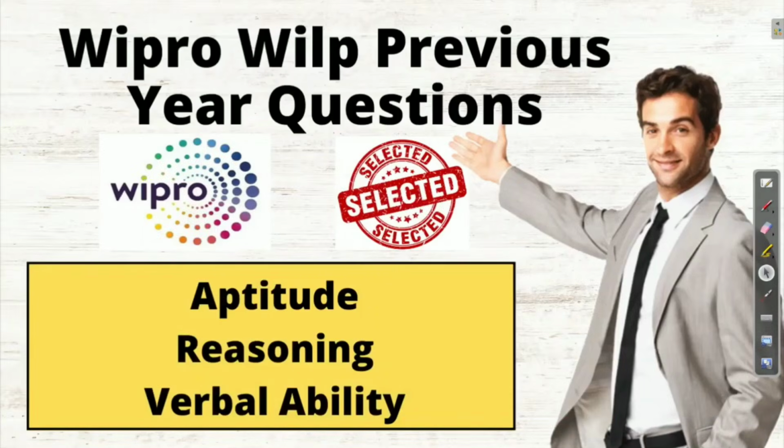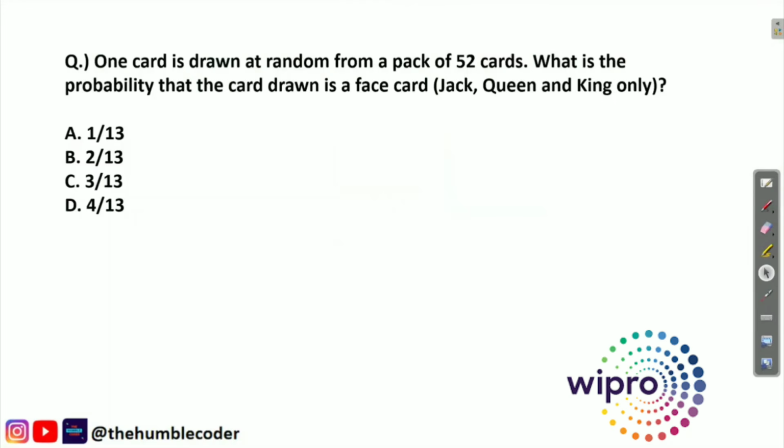So let's start with today's video and let's look at our first question. The first question that we have is: one card is drawn at random from a pack of 52 cards. Okay, so we have a pack of cards in which there are 52 cards and one card is drawn at random. What is the probability that the card drawn is a face card? That is, what is a face card? Jack, queen and king only. So what is the probability that the card is a face card? And we have the options as 1 by 13, 2 by 13, 3 by 13 and 4 by 13.